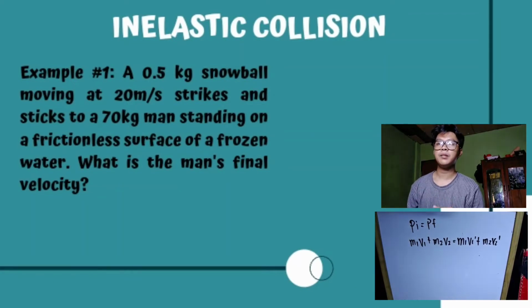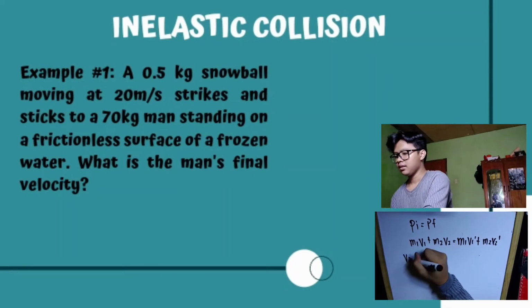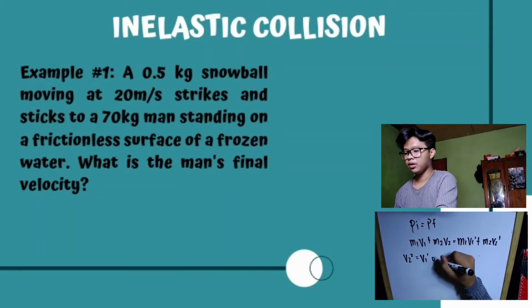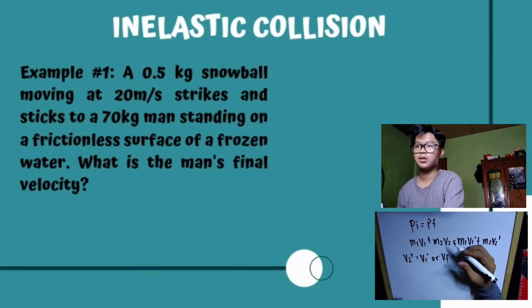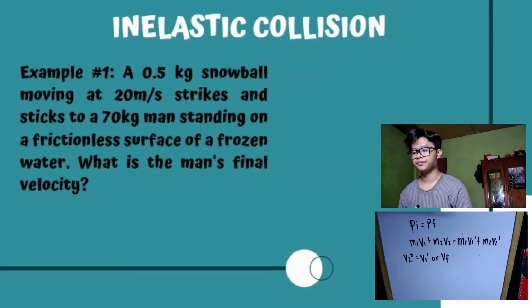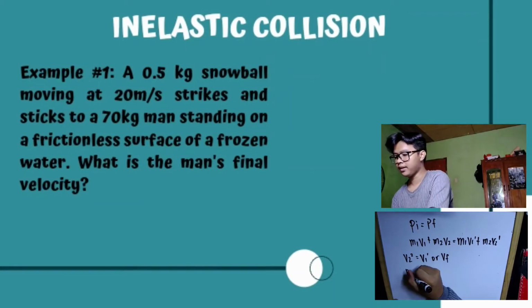What we are looking for is the velocity of the man, or the final velocity of 2. And again, since they stuck together, V sub 2 prime equals V sub 1 prime, or the final velocity. They are just one, so whatever we get as the final velocity is the final value of the man after the collision. So again, in the initial velocity the man is just standing.